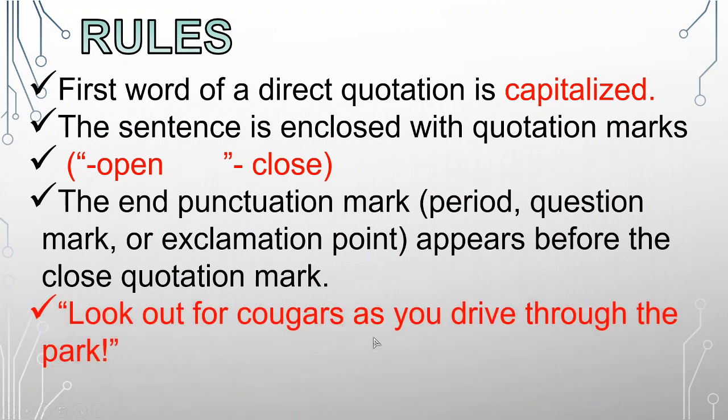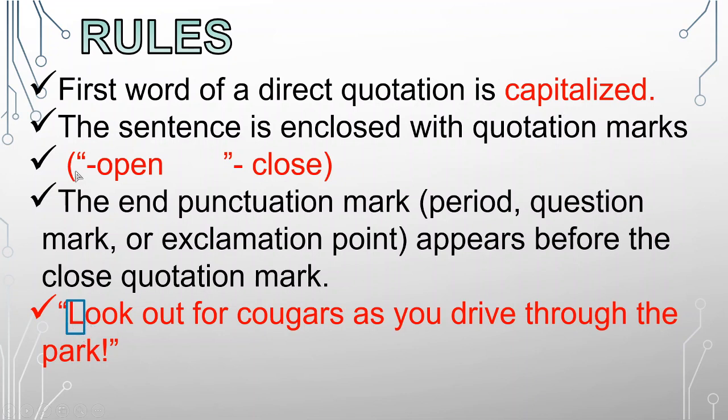Okay, so let's have an example here. "Look out for cougars as you drive through the park." This sentence right now is what we call a direct quotation. Now, what are the parts that we should know? First, let's go through the rules. The first word of a direct quotation is capitalized. Let's check if it's capitalized. Okay, it's capital L, so Look is capitalized. That's correct right now.